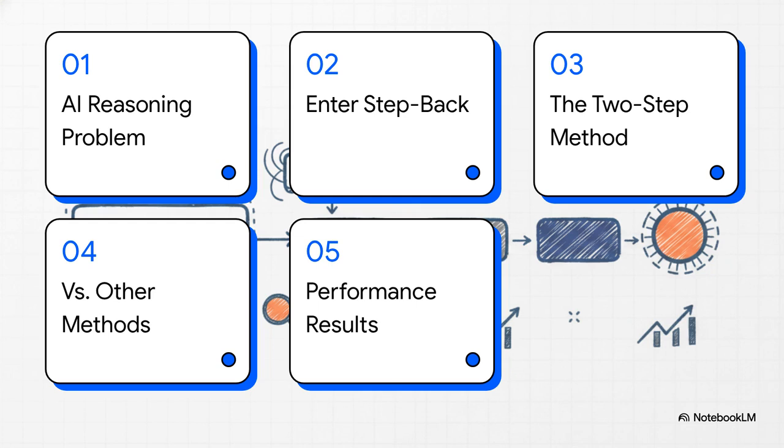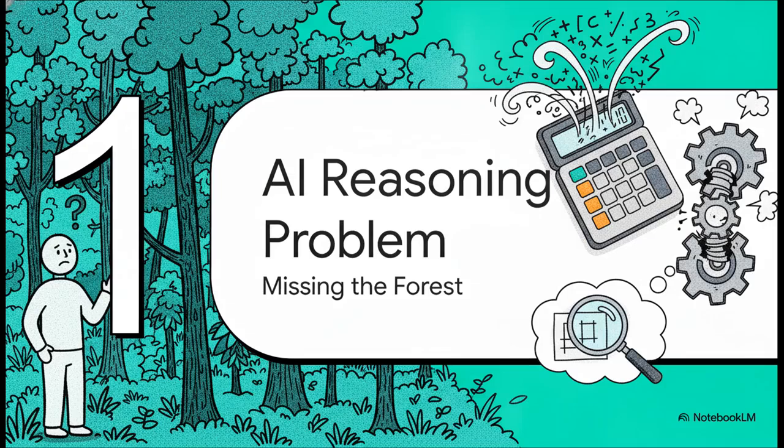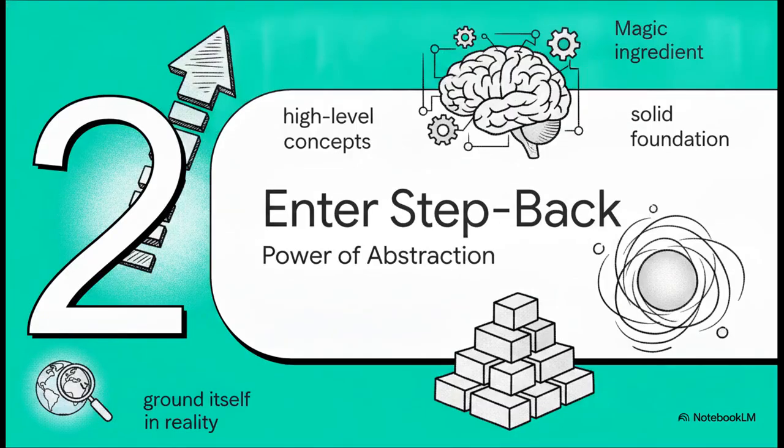1. The AI reasoning problem. 2. Enter step-back prompting. 3. The two-step method. 4. Step back versus other methods. And finally, 5. The performance results. Let's dive in. Section 1. The AI reasoning problem. Missing the forest for the trees. Moving right along to Section 2. Enter step-back prompting, the power of abstraction.